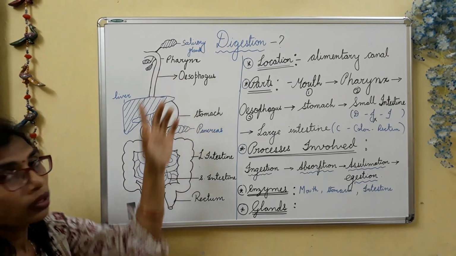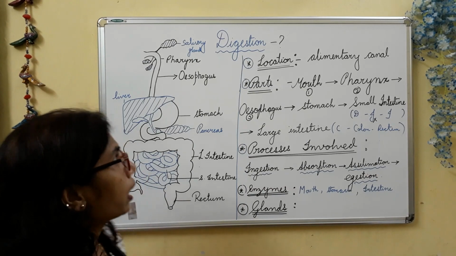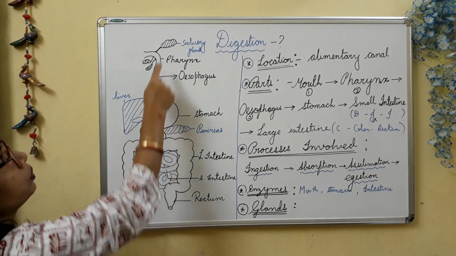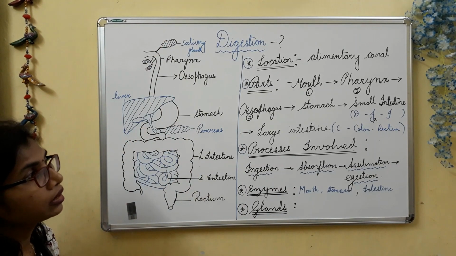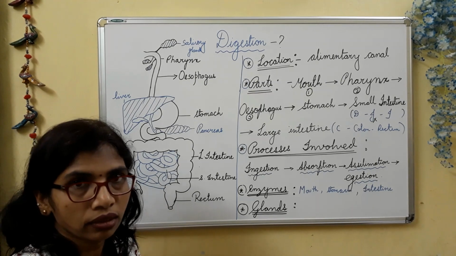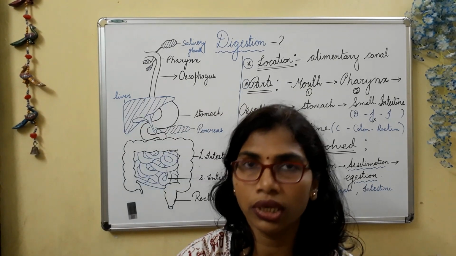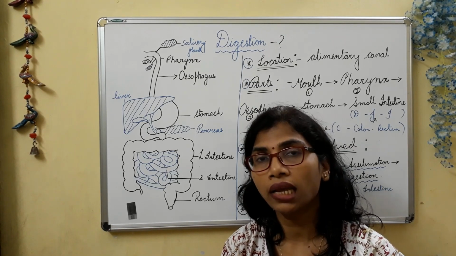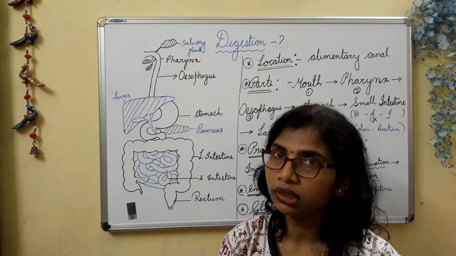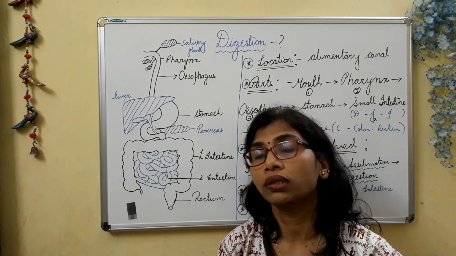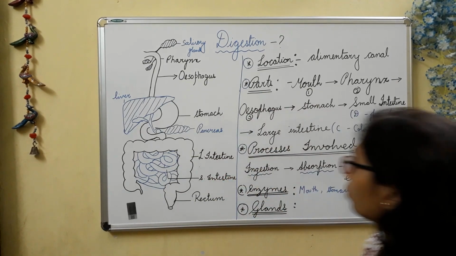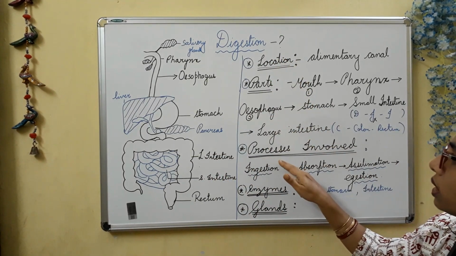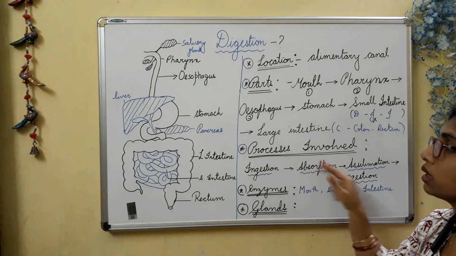So these are the organs involved. I have drawn blue colored portions here, and these are the glands. Digestion takes place with the help of enzymes secreted from the glands. Now we will talk about the next point, that is the processes involved.